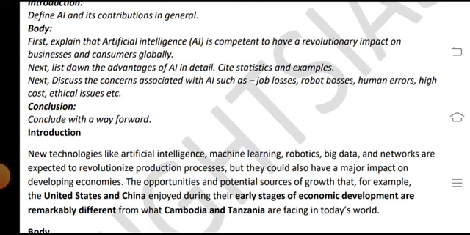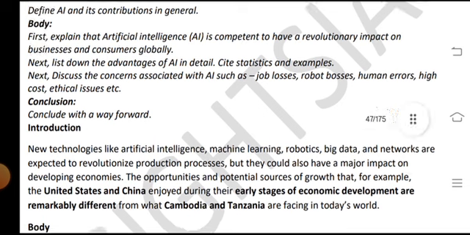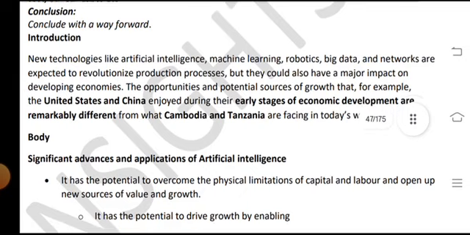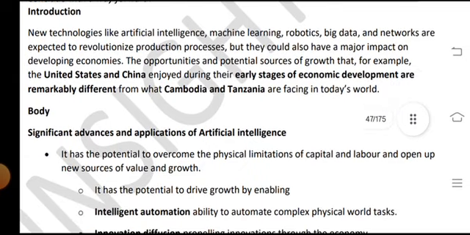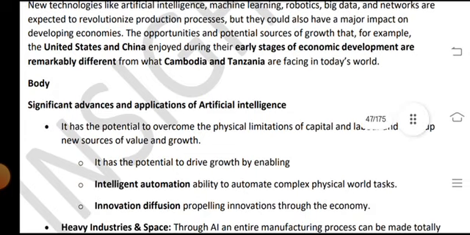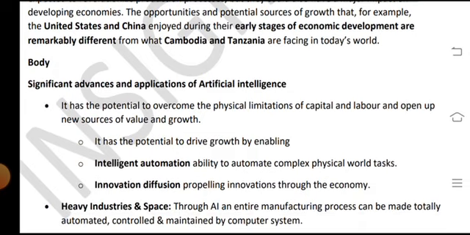New technologies like artificial intelligence, machine learning, robotics, big data and networks are expected to revolutionize production processes, but they could also have other major impacts on developing economies. The opportunities and potential sources of growth that, for example, the United States and China enjoyed during the early stage of economic development are remarkably different from what Cambodia and Tanzania are facing in today's world.